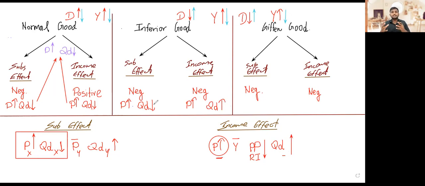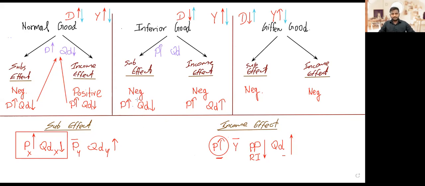So now this is where inferior goods stand different from normal goods. If you net these out, we can't say with certainty what will happen to quantity demanded whenever the price of an inferior good goes up. You can't certainly say it, because you see here,